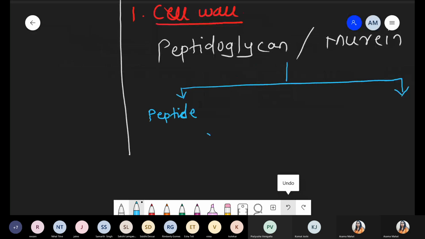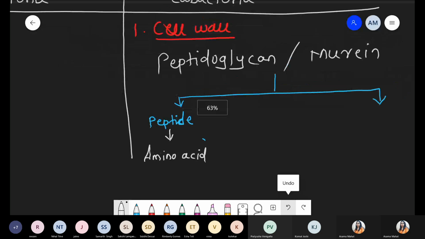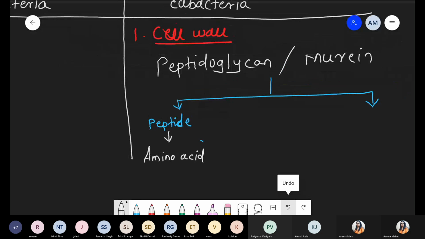First part, that is peptide. We are talking about a typical composition of amino acids, because amino acids link with each other with a peptide bond and form a peptide, a small chain of protein. Now let's look at the other point.